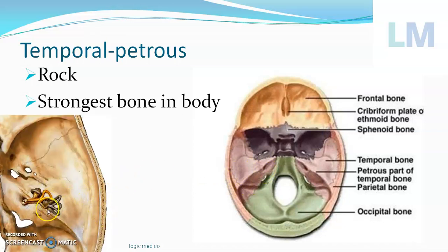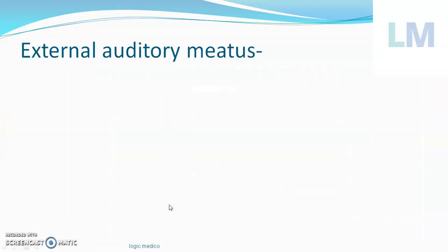See how beautiful this diagram is. This is the cochlea, this is the vestibule, and these three perpendicular to one another are the semicircular canals. So this triangular piece of bone is called the petrous part of the temporal bone, because it is rock solid. We call it like that.